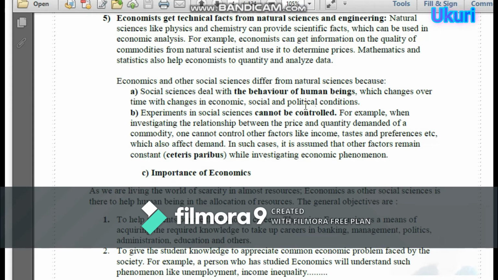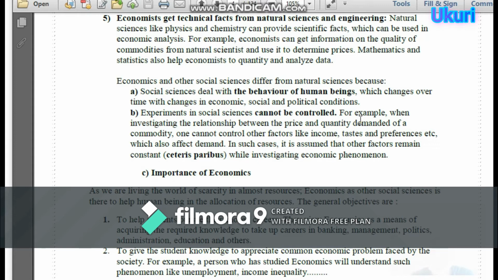B. Experiments in social sciences cannot be controlled. For instance, when investigating the relationship between the price and quantity demanded of a commodity, one cannot control other factors like income, taste and preference, etc., which also affect demand.